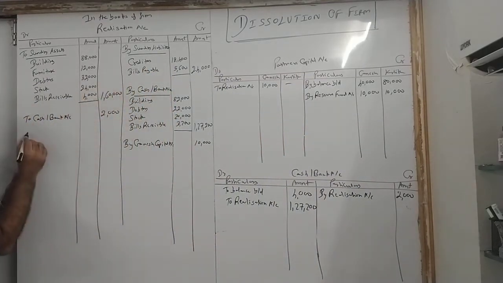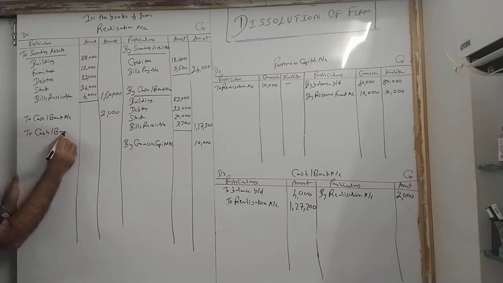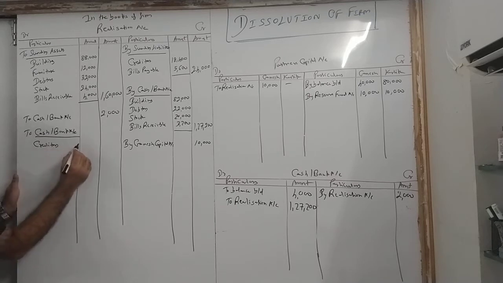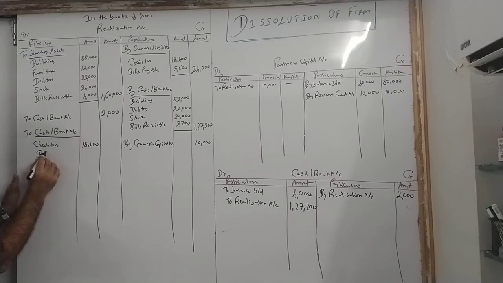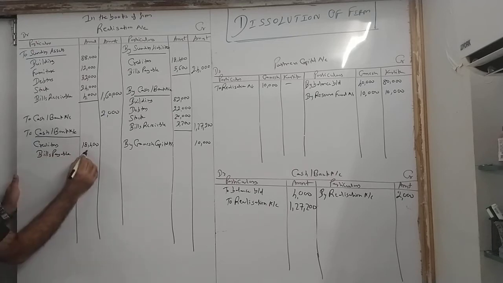So come to the debit side, leave one line if you want. To cash bank account, underline. Creditors 18,400. Bills payable 5,600.